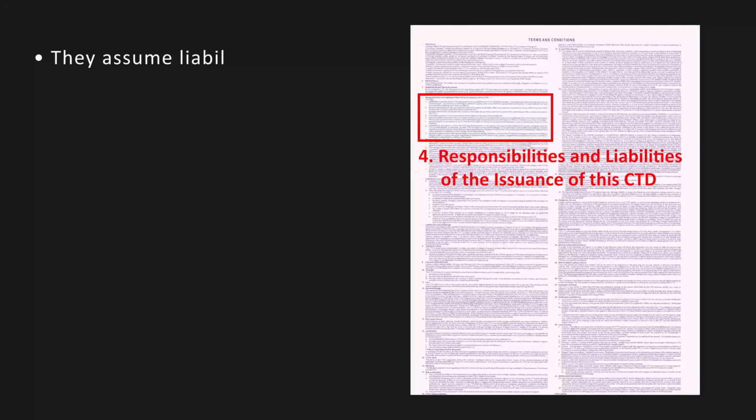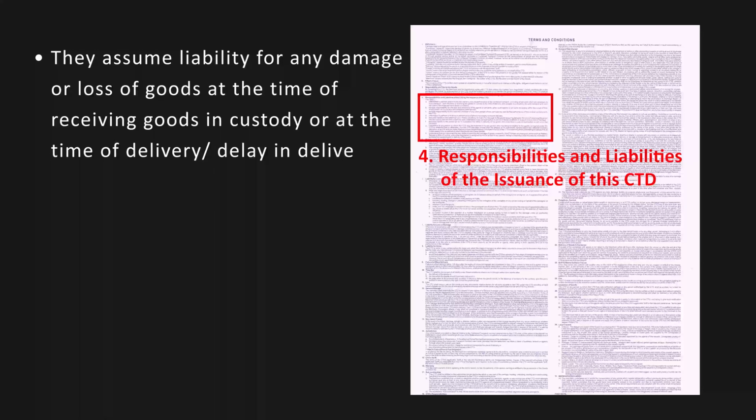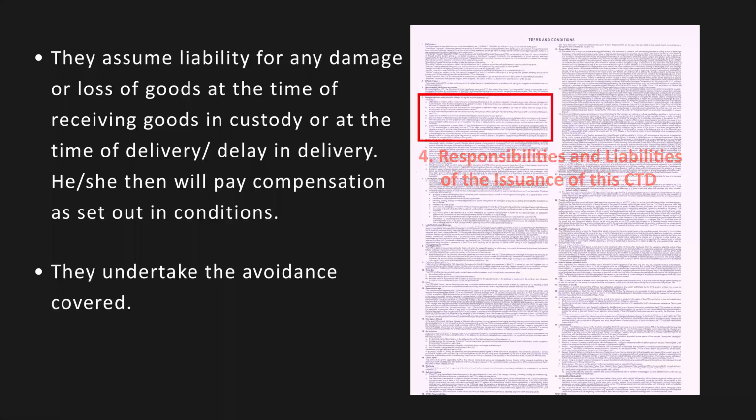They assume liability for any damage or loss of goods at the time of receiving goods in custody or at the time of delivery or delay in delivery. He or she then will pay compensation as set out in the conditions. They undertake the avoidance covered.